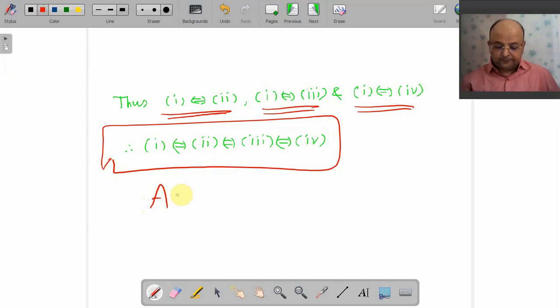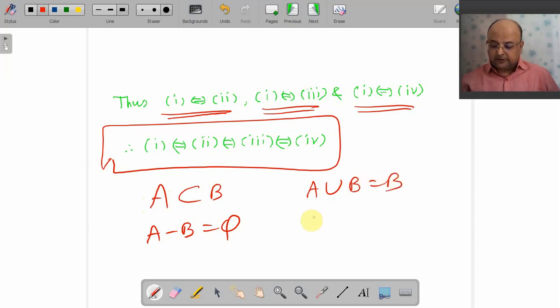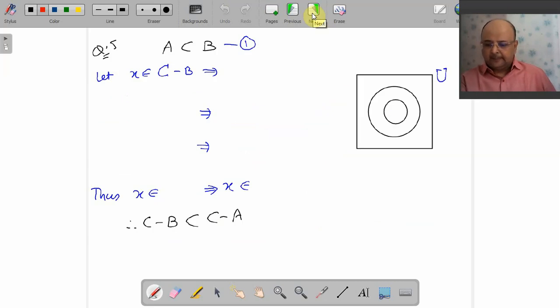Whether you say A is subset of B, or you say A minus B equals to empty set, or you say that A union B equals to B, or you say that A intersection B equals to A, they all are identical statements, that is equivalent statements. Yep, sure. Okay, so it was 6 marker, but damn easy.